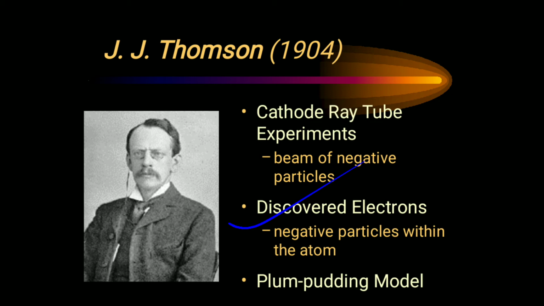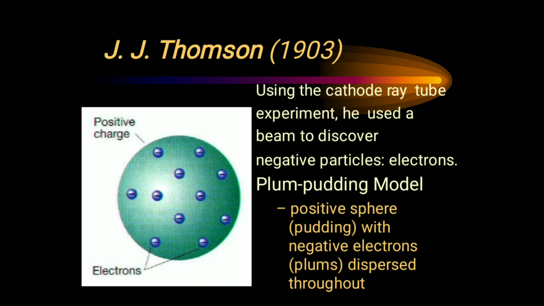And he discovered electrons by an experiment named the cathode ray tube experiment. He also gave a model, named the plum pudding model. In his model, the pudding, that is, this whole thing, was a positively charged sphere. This pudding was mainly the protons and neutrons.